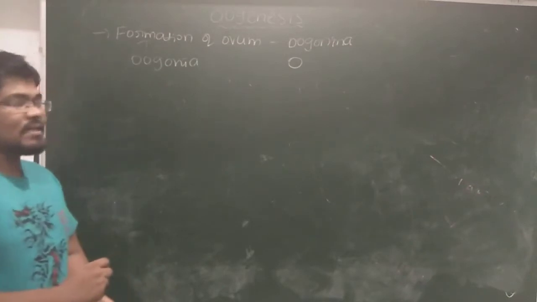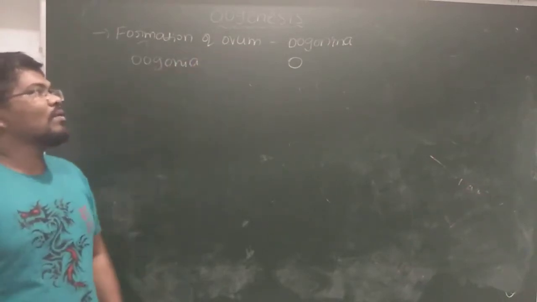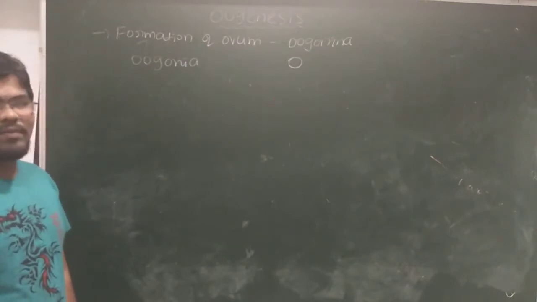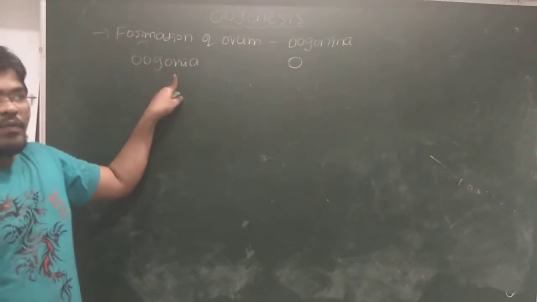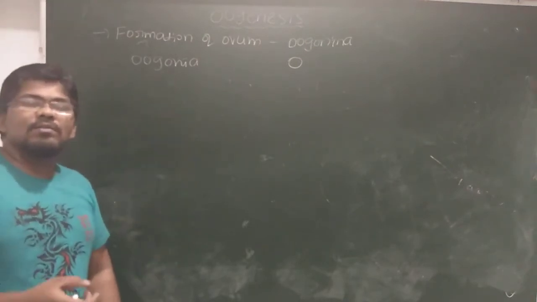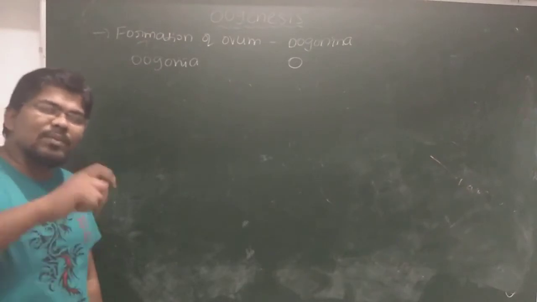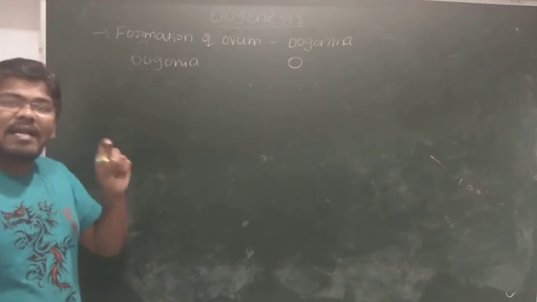Here oogenesis occurs inside the ovary. What is oogenesis? Formation of ovum from the oogonia. Now we have to see the process of oogenesis. First, this is the oogonia. In oogenesis, the oogonia is formed before birth only. Why? Because oogenesis starts before birth only.